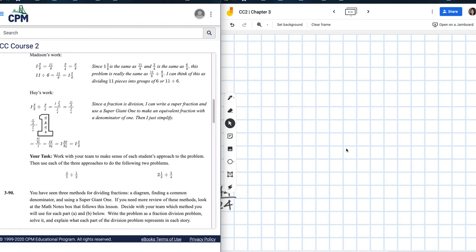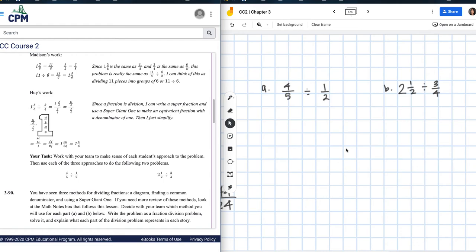And for A, it's going to be 4/5 divided by 1/2. And B, I'm going to write 2 1/2 divided by 3/4. Take a second, work on these problems on your own, tell me what you get, and then we'll move on.